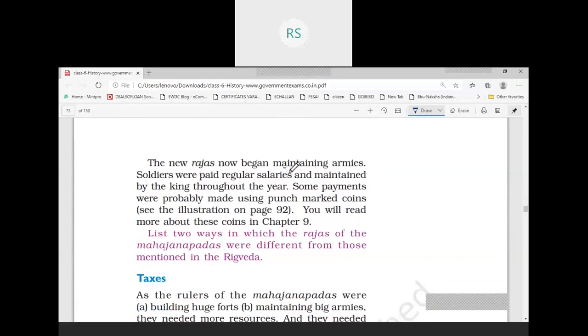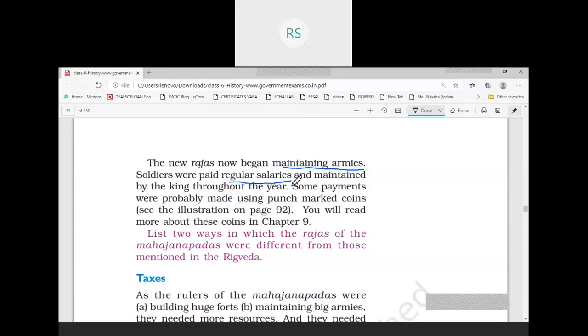A regular army started to be maintained. In the previous chapter we have seen that the Raja did not have a regular army, but now the king started to have a regular army because the soldiers were now paid a regular salary. Regular salary was given to the soldiers and they were maintained by the king throughout the year. It is not that only when there is a war or a battle the soldiers are required, so there is no need to keep a regular army. No. Now the king used to keep a regular army and they were given regular salary.